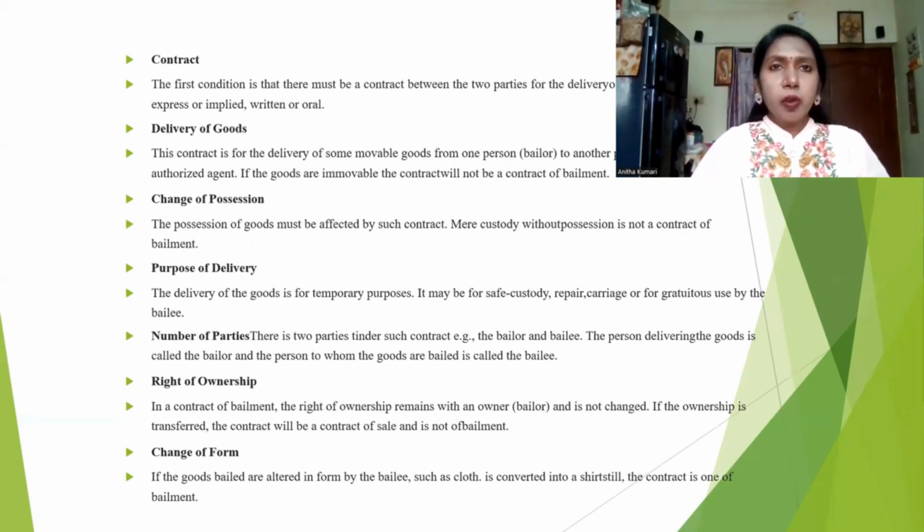Right of ownership. As I told you, under the bailment only the possession of the goods is transferred, not the ownership. So the ownership remains with the owner. That means who is the owner? The bailer. Change of form. Initially I hand over the possession of the goods to the bailee for the purpose of adding some value to the goods. At the time when I hand over the goods to the bailee, the form of the goods will be different, whereas the bailee will re-deliver the goods in a finished state. That is called change of form.